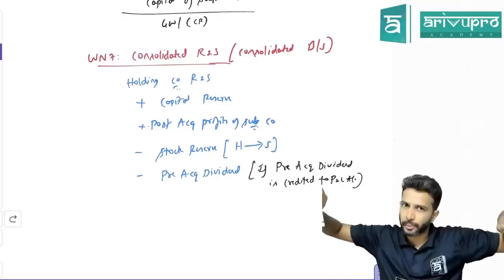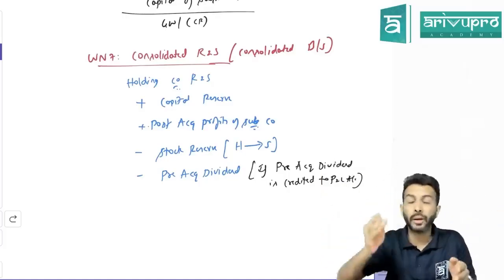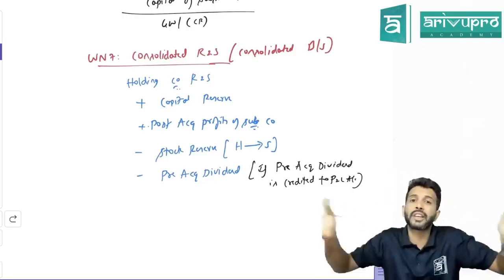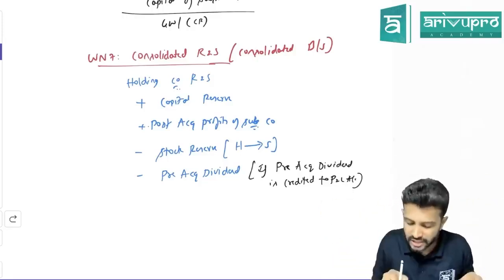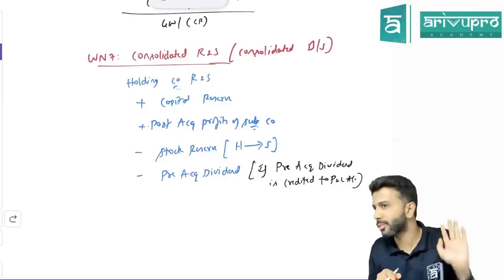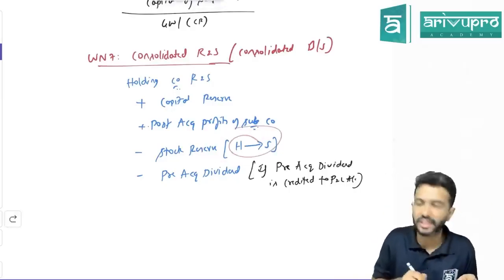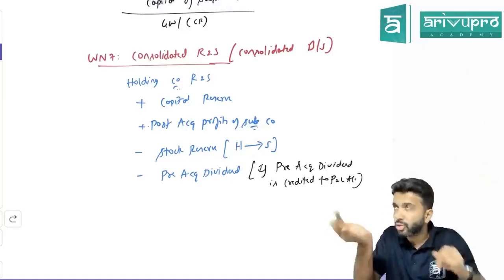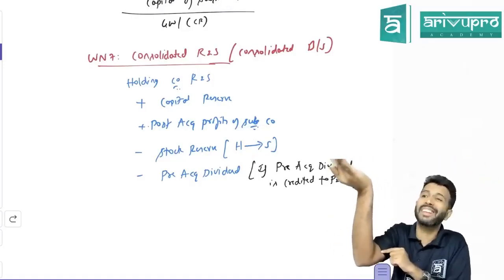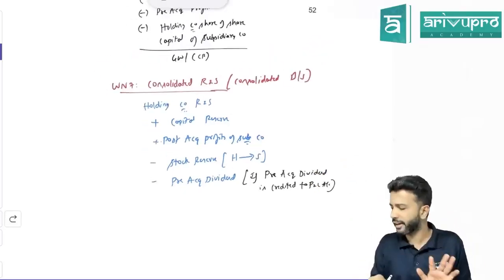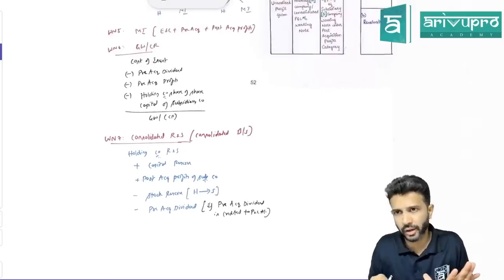As long as there are two separate companies, one company can make a profit from the other company. But for the consolidated financial statement, you're treating them as one. Hence, if you have any unrealized profit like this, which we call stock reserve, it needs to be eliminated. Who made this profit? The holding company. So the holding company's P&L balance is already increased. Hence, we need to eliminate it. Then if you have any pre-acquisition dividend, reduce it. So this is just the format that we use.